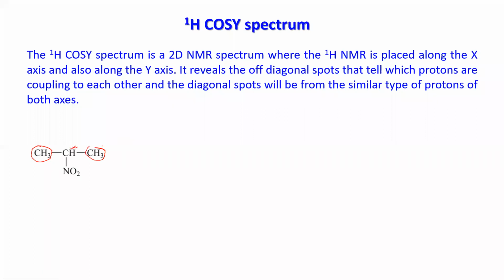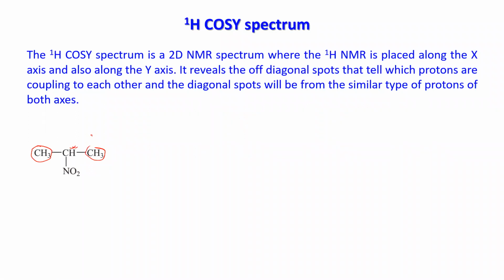Now what will be their splitting pattern? This CH and this methyl are side by side, so definitely they will be splitting. What will be the splitting of this methyl proton? N+1, so yes, it will be a doublet. Both methyls come together and are projected as a doublet.